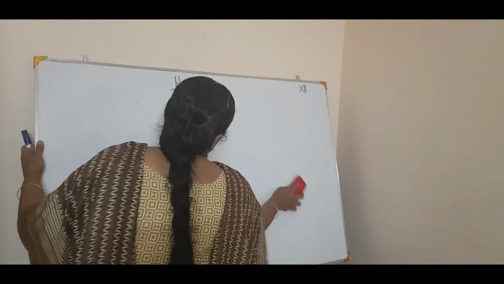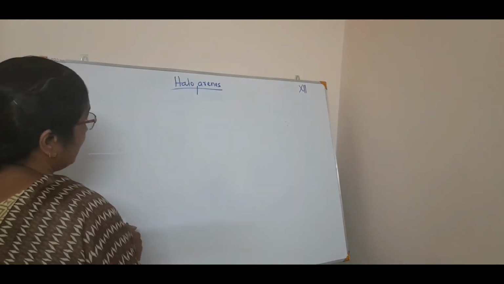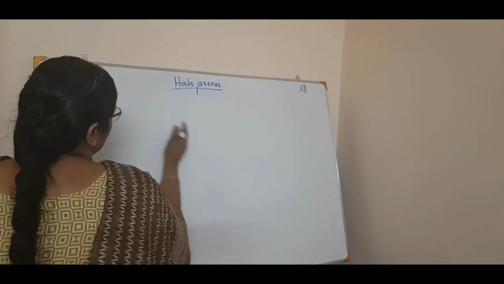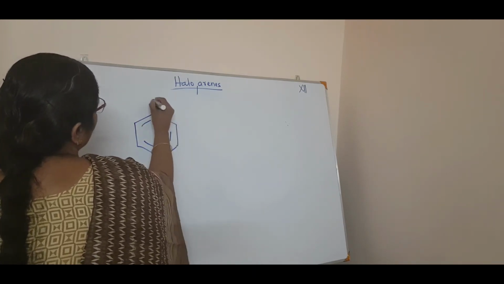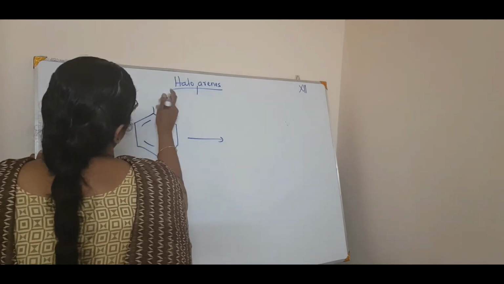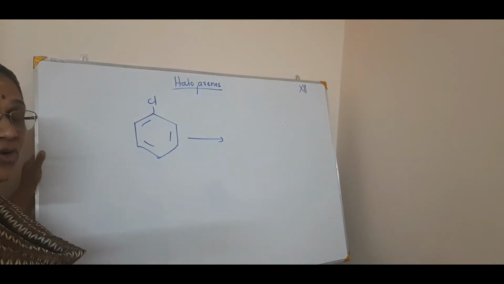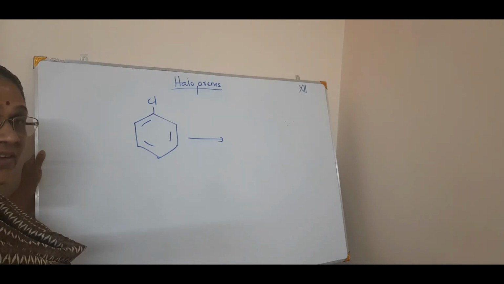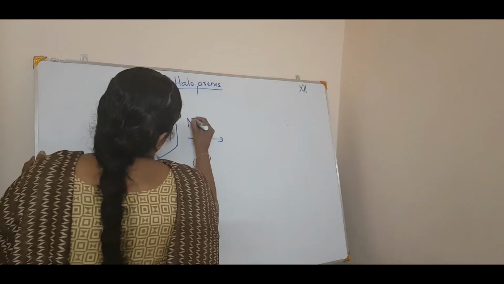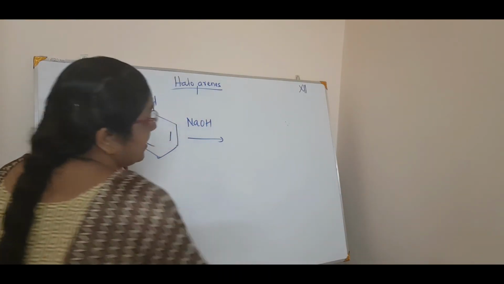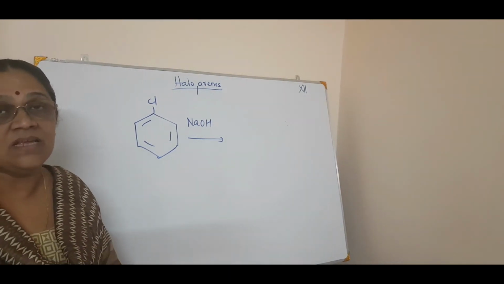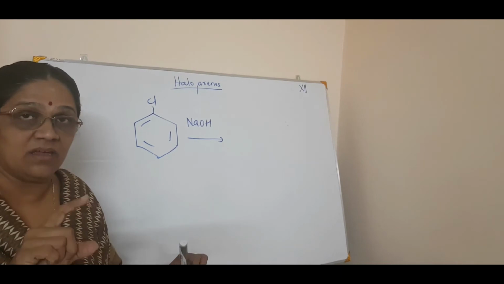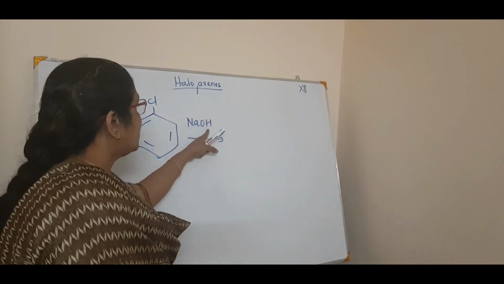Now next, we will have a nucleophilic substitution. See, you have a chlorine atom, correct? And you want to substitute OH minus. If you want to substitute OH minus, what will be the reagent? It will be either KOH or NaOH, because of OH minus. So we will have NaOH here, correct? But as I told you, it is not an easy reaction. Only under drastic conditions will this OH minus come here.